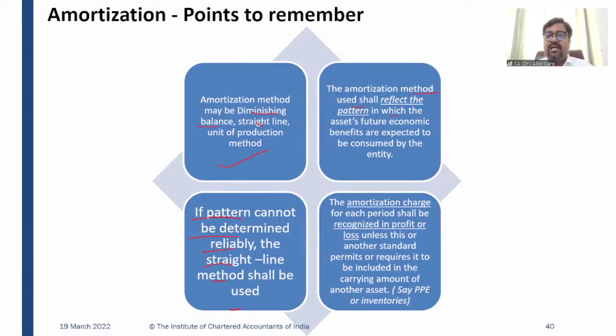The amortization charge for each period shall be recognized in profit or loss, unless this or another standard permits or requires it to be included in the carrying value of another asset. For example, if an intangible asset, like software, is getting used for construction of a factory, in that case amortization of this intangible asset will be capitalized as per Ind AS 16, in the cost of the factory, right?